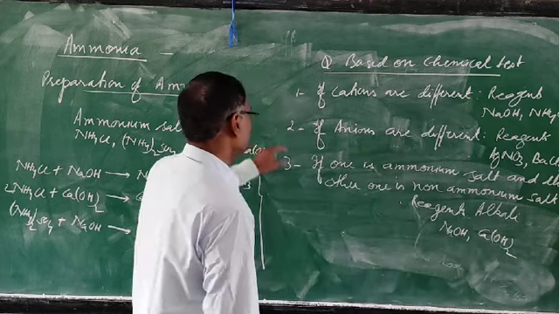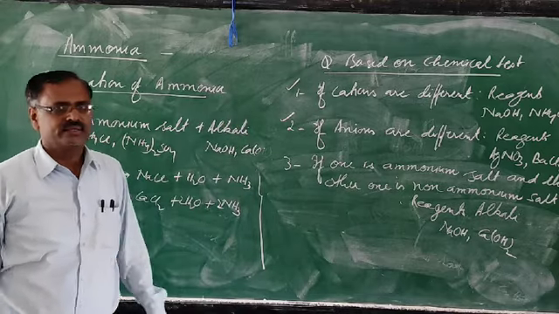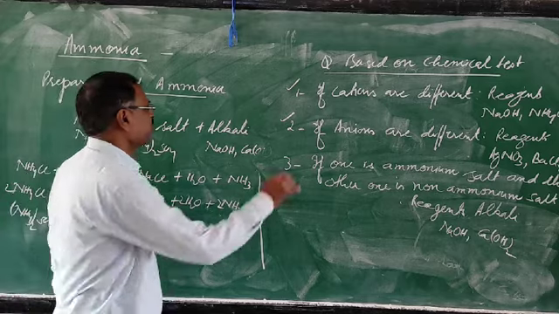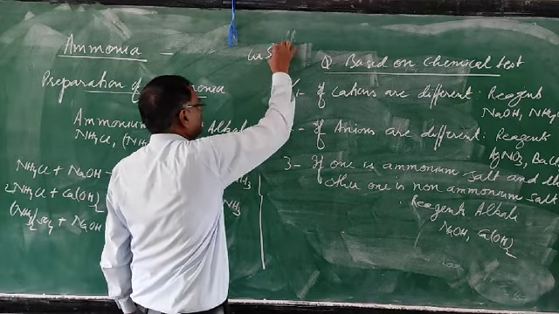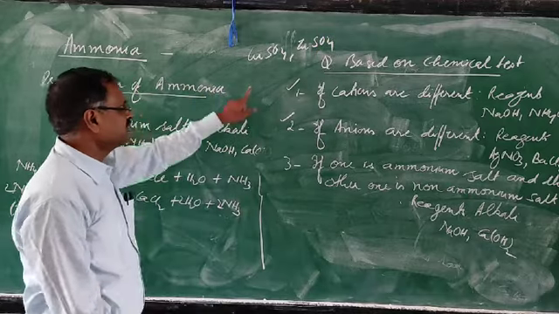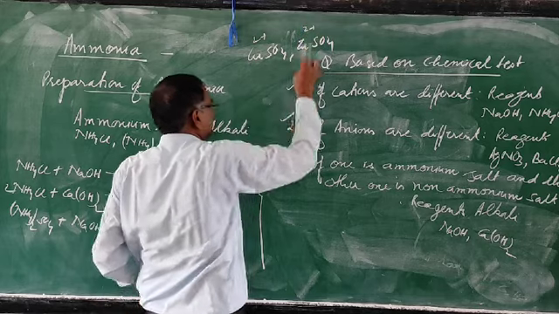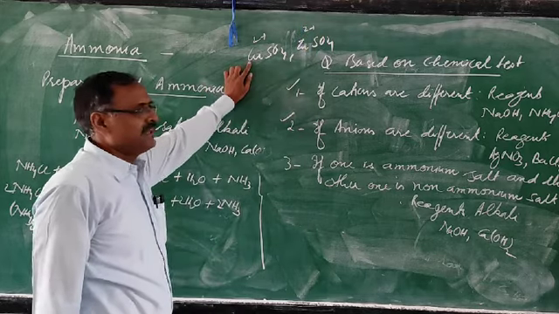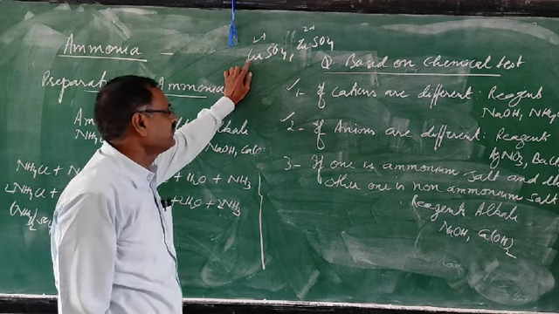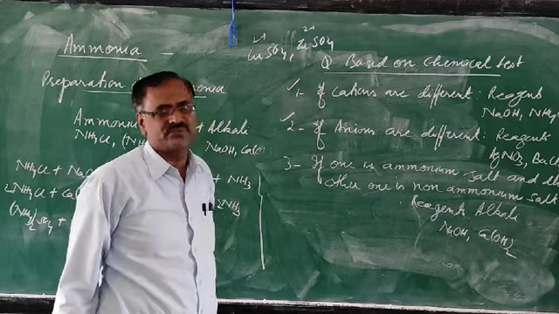So these first two you already studied in chapter 3. Like one example: give a chemical test to distinguish between copper sulfate and zinc sulfate. Just see here, the cations are different. Cations means positive ions. What answer will you write? When sodium hydroxide is added to copper sulfate, a pale blue precipitate is formed. In zinc sulfate, when it is added, a gelatinous white precipitate is formed.